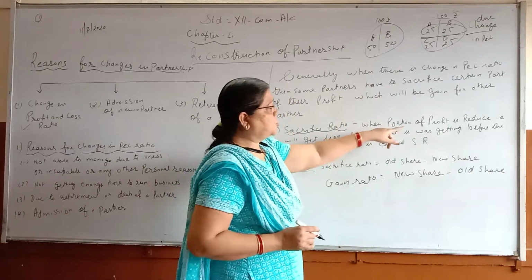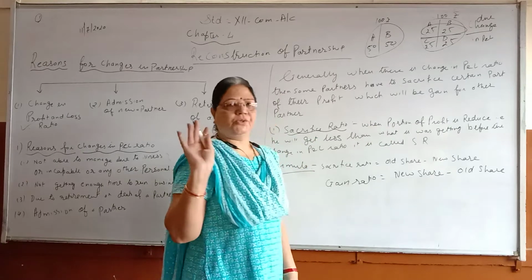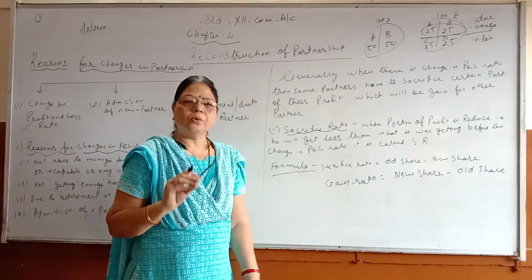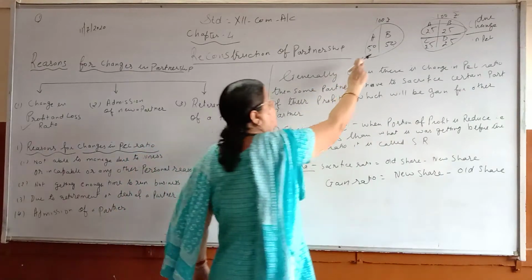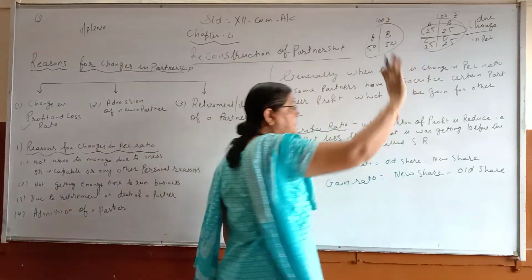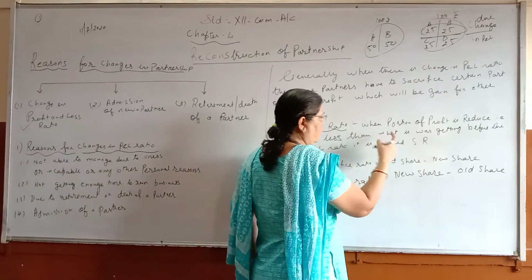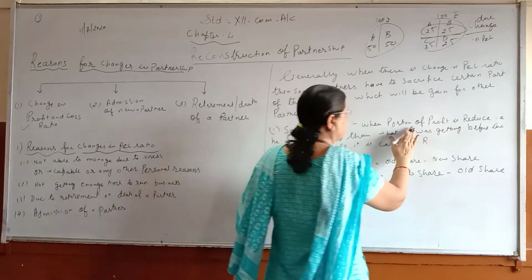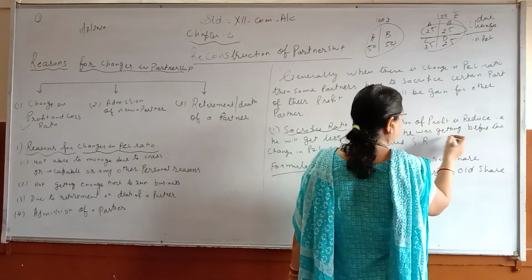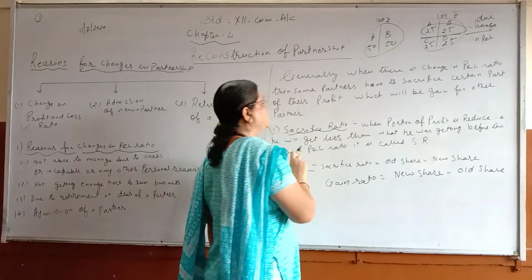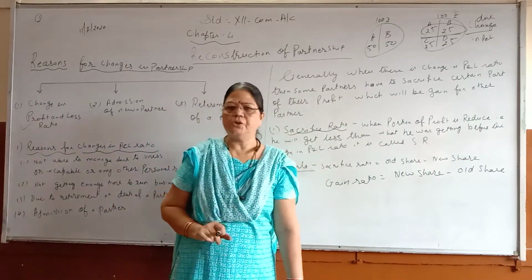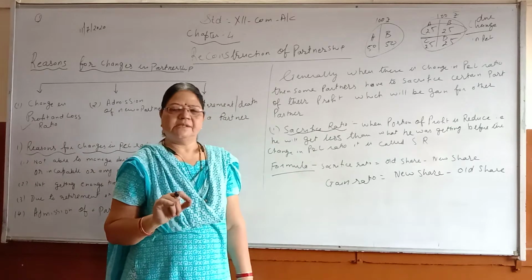When the portion of profit is reduced, that is, he will get less than what he was getting before the change in profit and loss ratio, it is called sacrifice ratio.